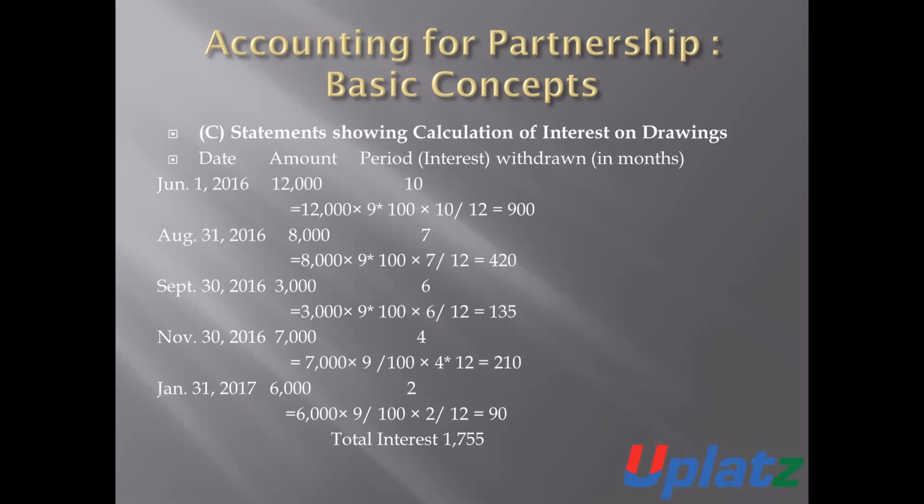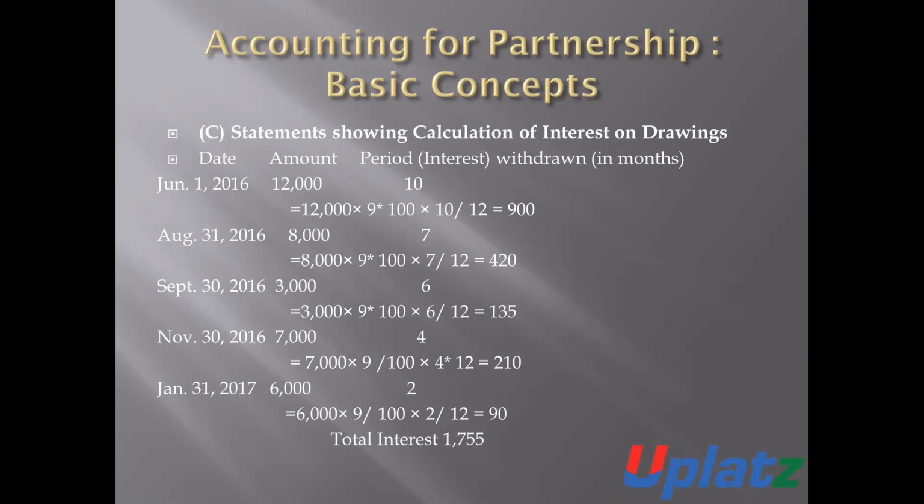Next, the amount withdrawn on 31st August is 8,000 rupees. Then August to 31st March will be 7 months. Then 8,000 into 9% into 7 months is 420 rupees. When the amount is withdrawn on 30 September, 3,000, then September to March is 6 months. The amount of interest will be 3,000 into 9% into the period of 6 months. It will be 135 rupees.